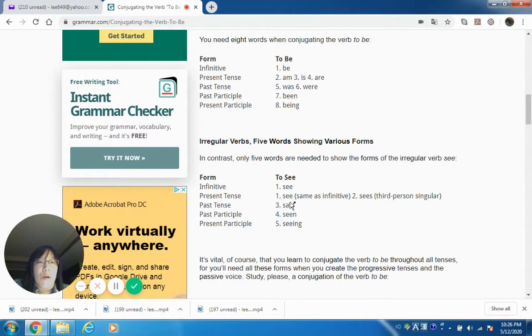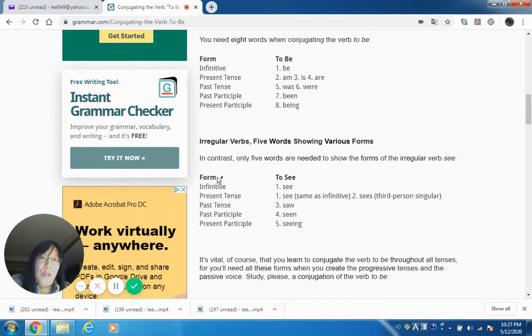So for all the action verbs, only the present tense is going to have two forms depending on the subject. It's going to have the infinitive or the present tense form except the third person singular. And for the past tense, it doesn't matter what the subject is, it's always going to be saw. Past participle, seen. Present participle, seeing.